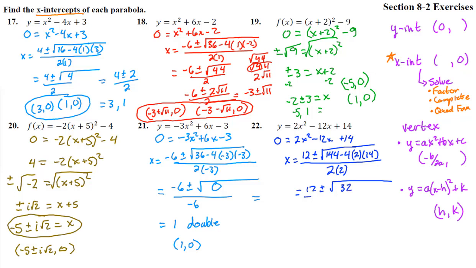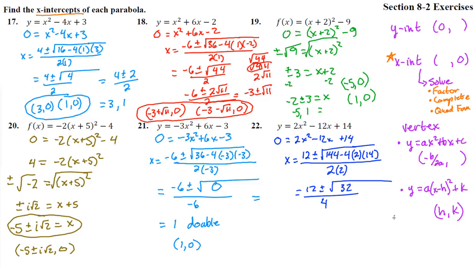32 all over 4. Can we simplify this guy? We could plug that into a calculator and get a decimal, but nah, let's make it look exact like these other guys and make it look pretty. So notice that this is a positive number, but it's not a perfect square. That means we're going to get 2 real answers, but they will be irrational.